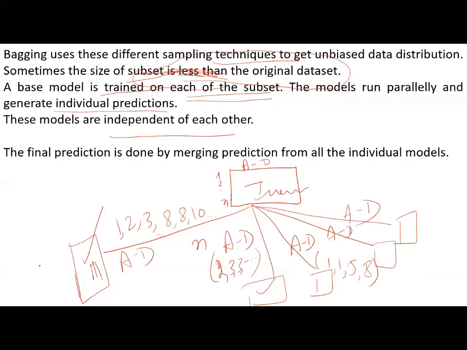If we call these D1, D2, D3, D4, D5, each D is a model, my dear friends, and that model gives us one prediction for test data. If there are k models, we will get k predictions, and among these k predictions we get one final prediction by merging.